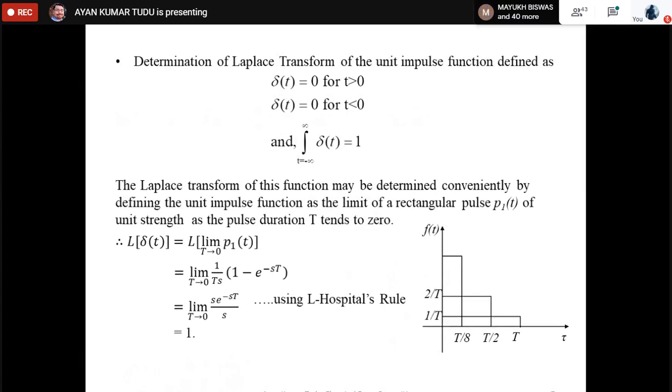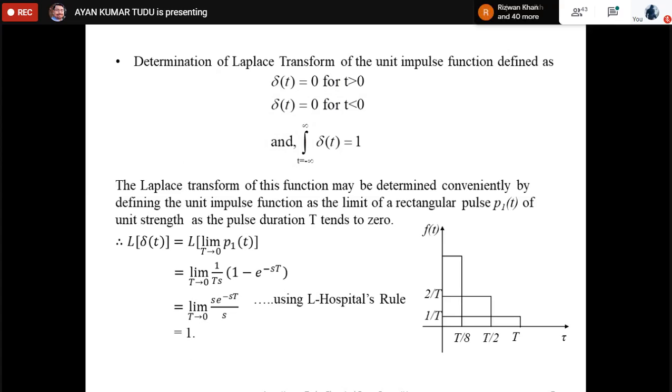As you know, delta t is equal to 0 for t greater than 0 and equal to 0 for t less than 0, and the integral from t equal to minus infinity to infinity of delta t is equal to 1. So how can we determine the Laplace transform then? As you can see, the Laplace transform of this function may be determined conveniently by defining the unit impulse